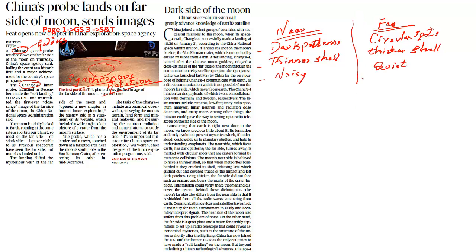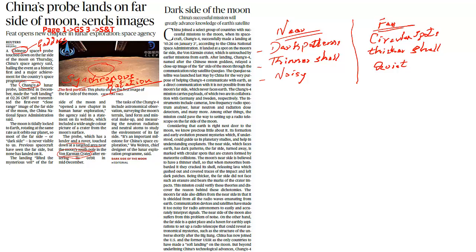So what are the other details that we have to understand with respect to this particular mission? This mission, which has a lander and a rover, touched down at a targeted area near the moon's south pole in the von Karman crater. Kindly remember, the von Karman crater is relevant to the Chang'e moon mission, and this crater is present within another larger depression called the Icon Basin. So this is what we need to understand.